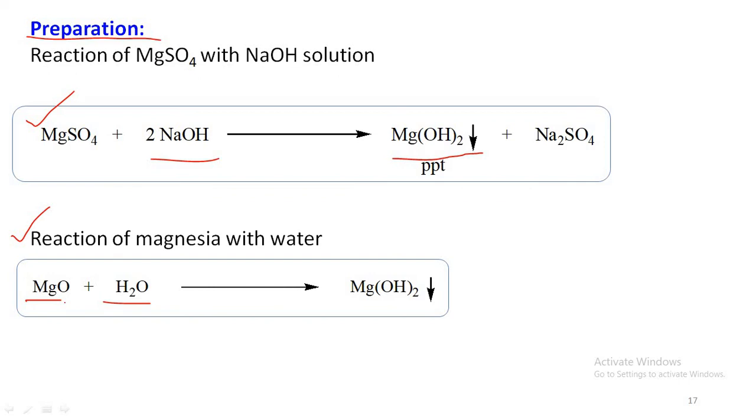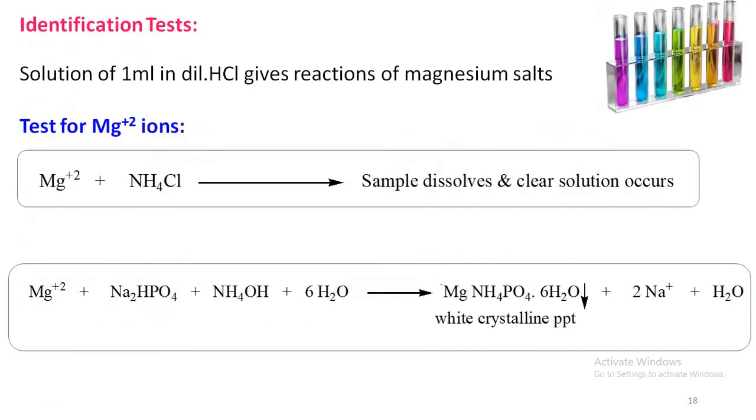Magnesia is nothing but magnesium oxide, which on hydrolysis, that means treated with water, produces magnesium hydroxide. These are the preparation methods of magnesium hydroxide. And coming to the identification test for magnesium hydroxide, a solution of 1 ml in dilute HCl.